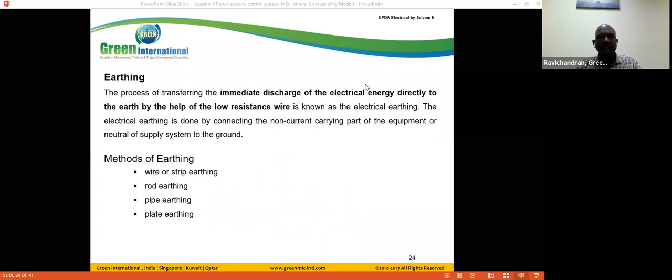We have different earthing systems. The process of transferring the immediate discharge of electric energy directly to the earth with the help of a low resistance wire is known as earthing, electrical earthing. So we have different systems: strip earthing, rod earthing, pipe earthing, plate earthing.